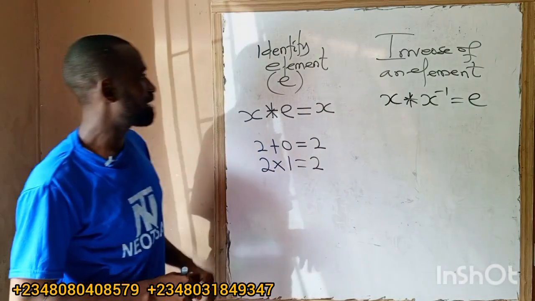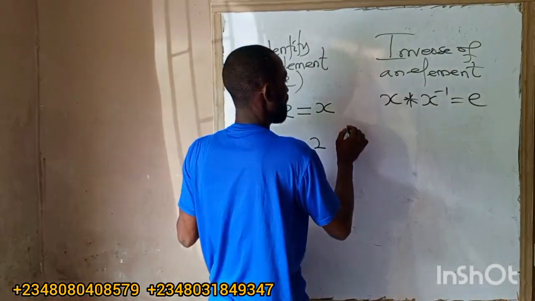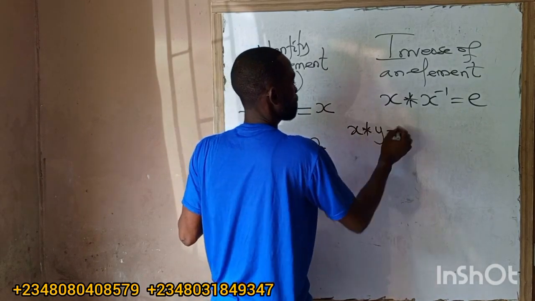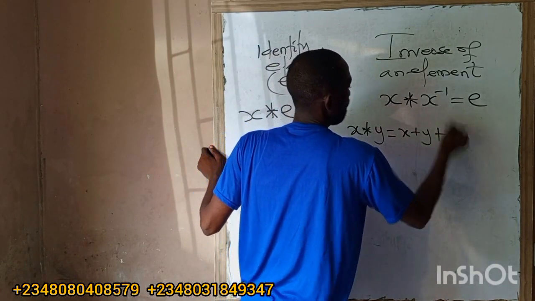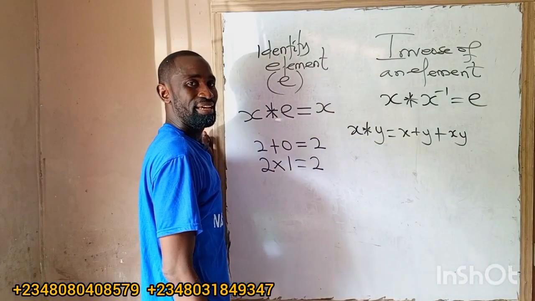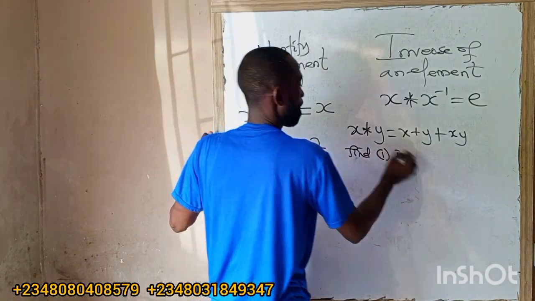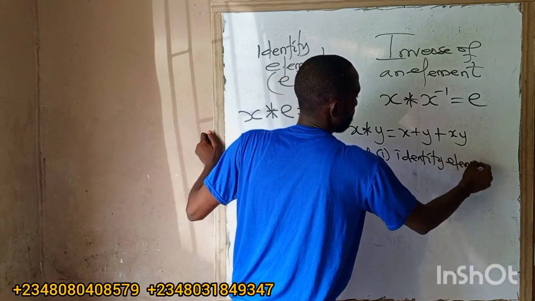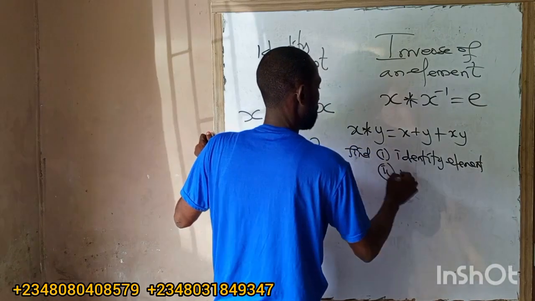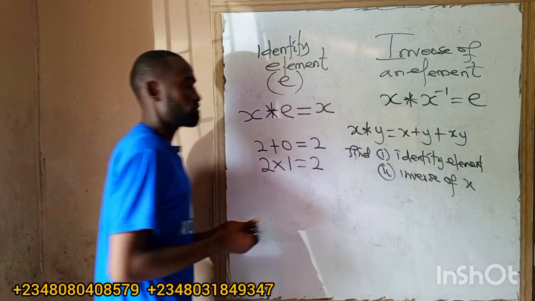So what is that? Under inverse and what? For example, look at this. If I have x operation y, it's going to be x plus y plus xy. But I have to find the identity element. So find first one, the identity element. The second one, inverse of x.